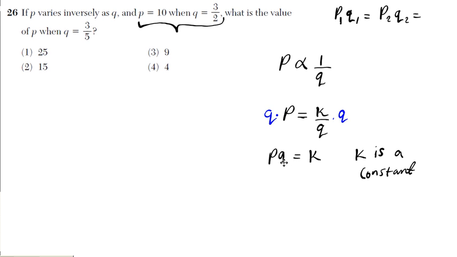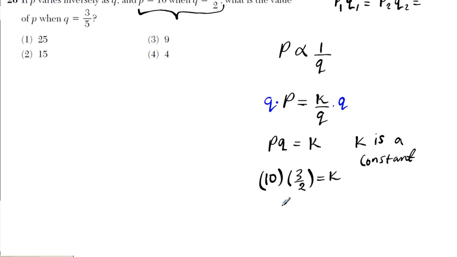So if PQ is always constant, then we know that if P is 10 and Q is 3 over 2, then the constant K is going to be given by the product of these two numbers, all right? So if I multiply this, I have 30 over 2 equals k. 30 over 2 is 15. So the constant of inverse variation here is 15, all right? So is that our answer? Absolutely not. Well, we have a new q here. We have to find out what p is.